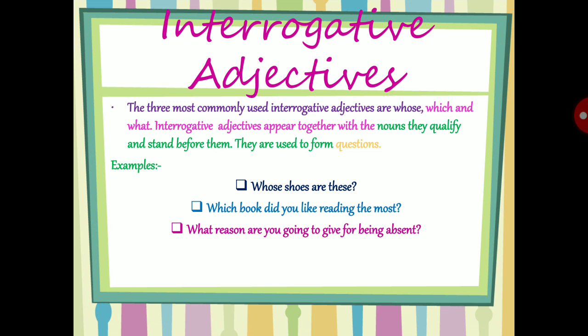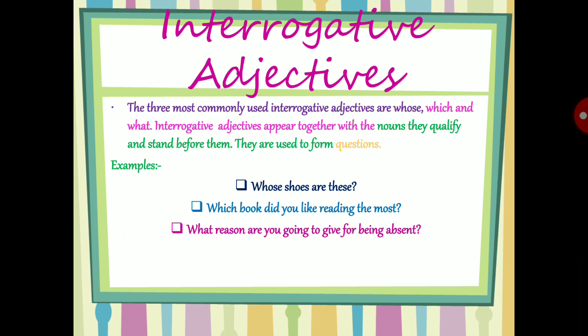So, what are the three most commonly used interrogative adjectives? They are whose, which, and what. Interrogative adjectives appear together with the nouns they qualify and stand before them. Means interrogative adjectives always stand just before the noun, they qualify it, and they are used to form questions.